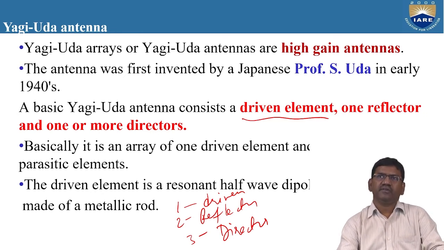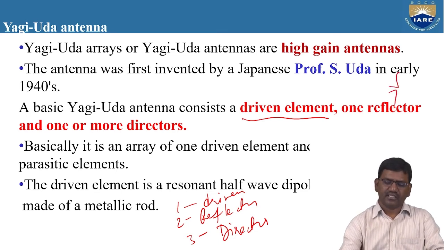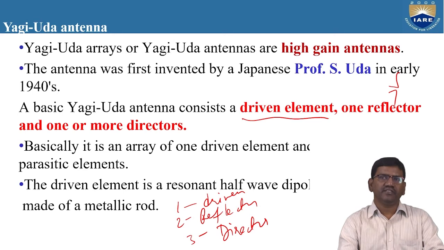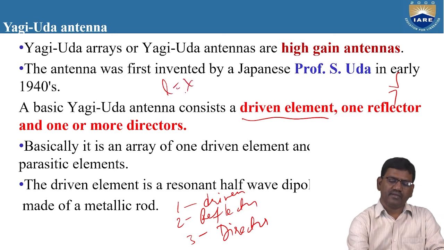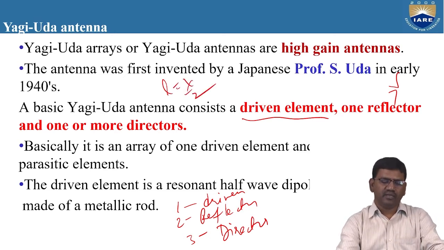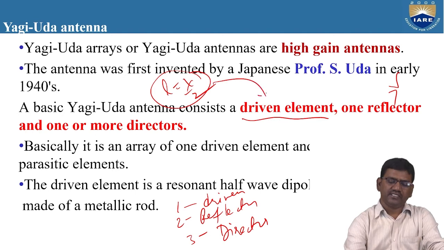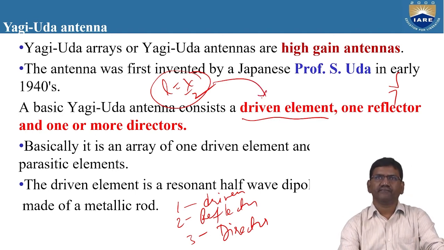Generally, what we use in the Yagi-Uda antenna is a half-wave dipole antenna where L is equal to lambda by 2. That means the length of the half-wave dipole antenna is generally lambda by 2, and this type of antenna is used as the driven element initially.